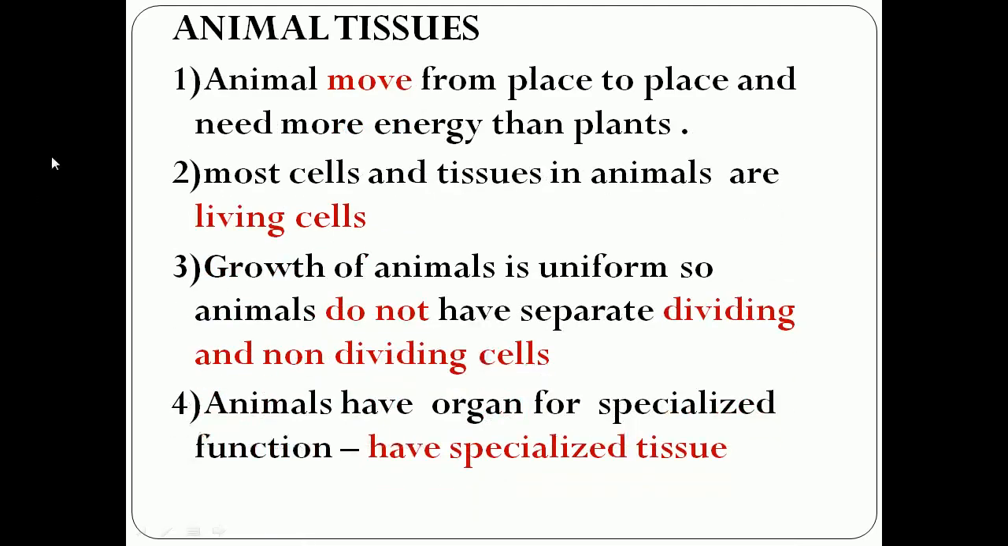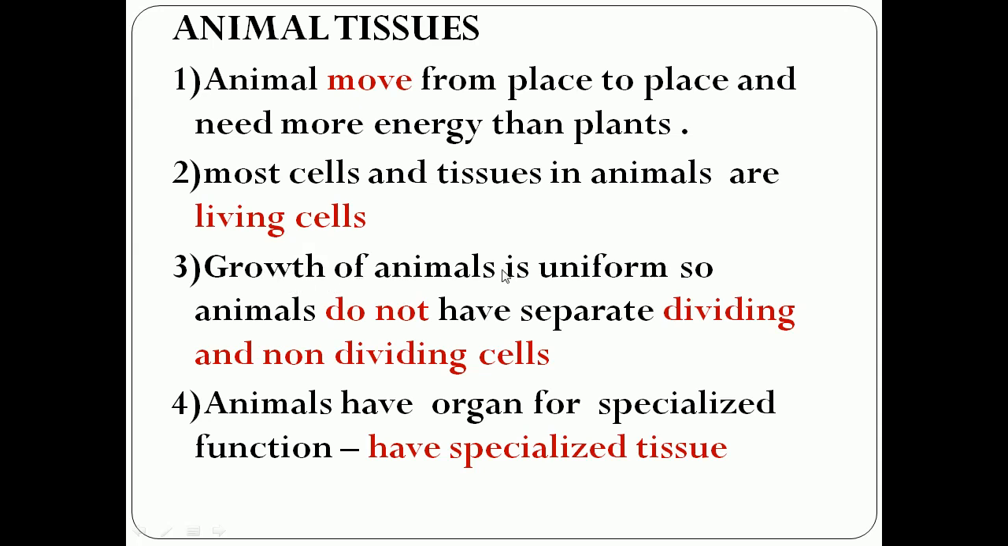Now we can see about animal tissues. Animals, we know, can move from one place to another, so they need more energy than plants. And most cells and tissues in animals are living cells. We have seen that in plants there are dead cells also, which give strength and mechanical support to the plant. But in animal tissues, all the cells are living cells.